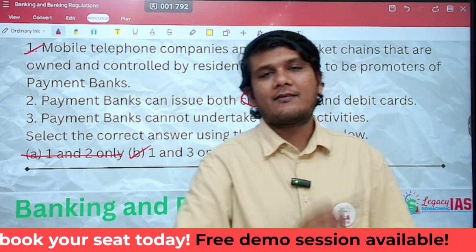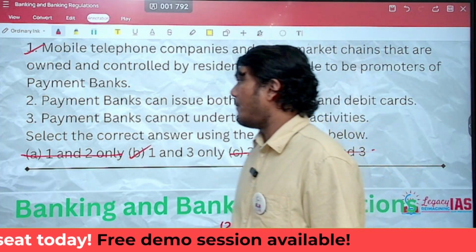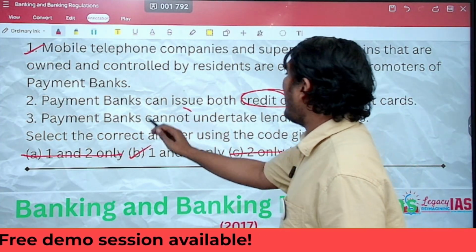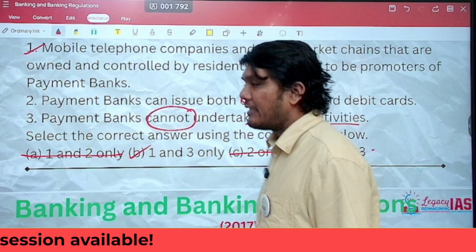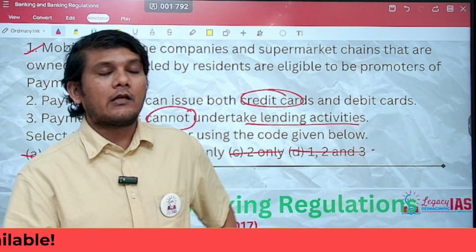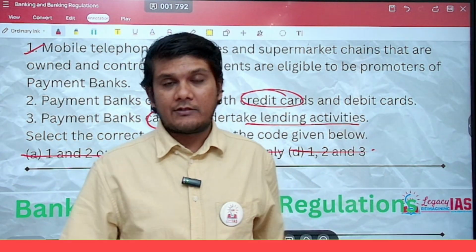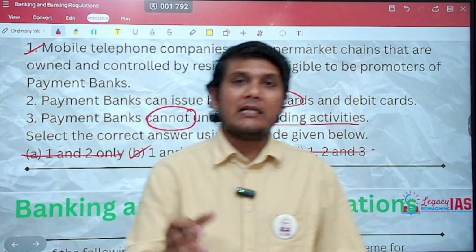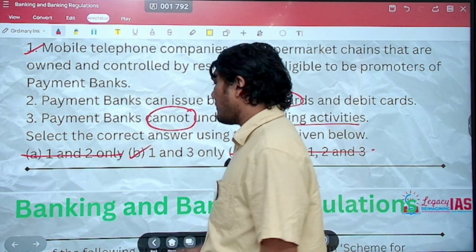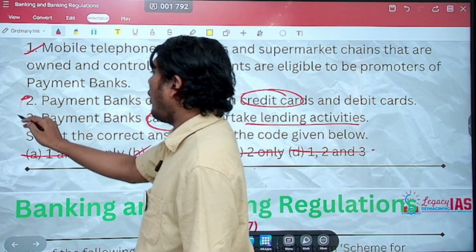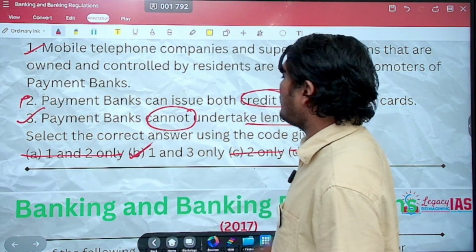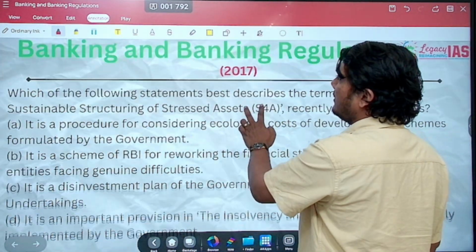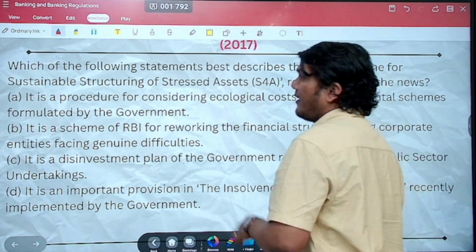But still, let us have a look at the third statement as well. Payment banks cannot undertake lending activities. That is actually right. They cannot undertake lending activities. They can invest their money in the government securities. So statement 2 was wrong, 3 is correct. So the correct answer here is B, that is 1 and 3 only. Let's look at the next question.